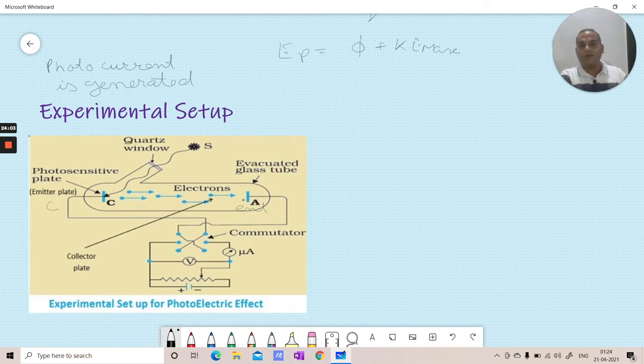So here we can write: if lambda is increased or decreased, current remains the same. Better to say, current doesn't change.